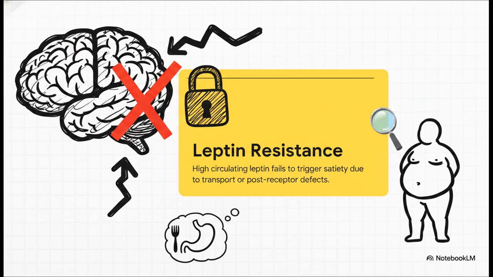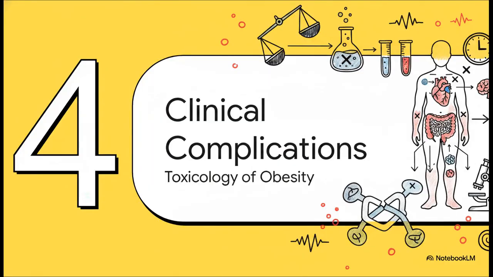So the crucial takeaway here is that high leptin in obese patients doesn't stop their hunger because their brain is literally locked out from receiving the signal. The brain completely believes the body is starving. Let's transition to Section 4, Clinical and Metabolic Complications, the Toxicology of Obesity.